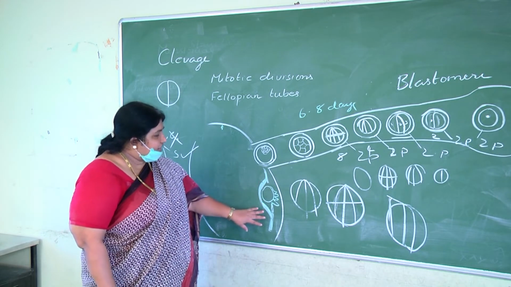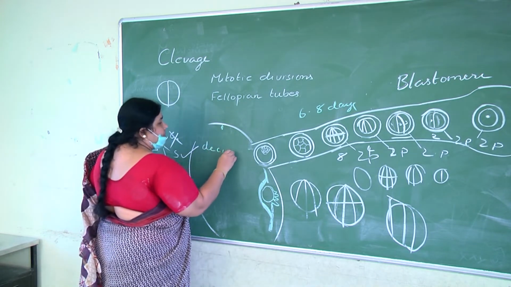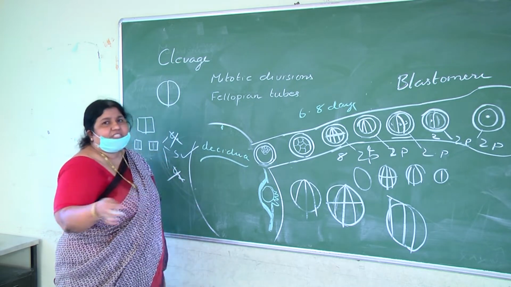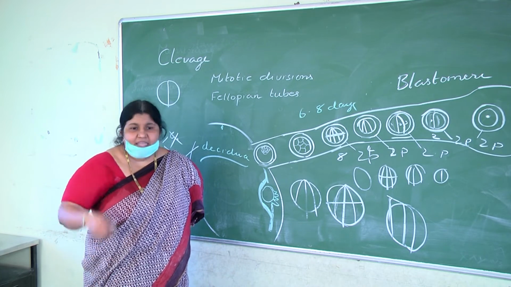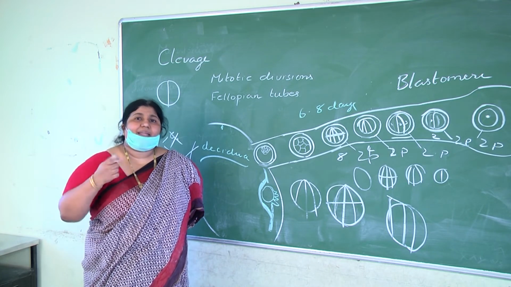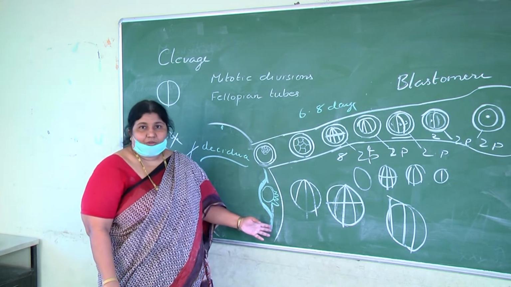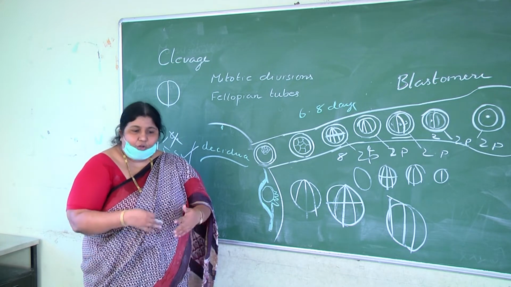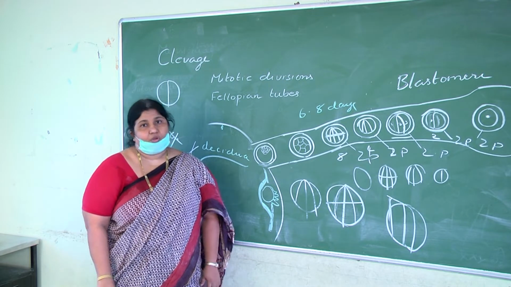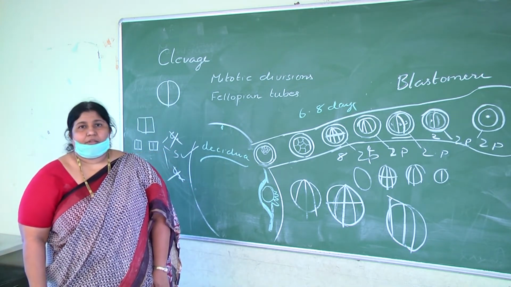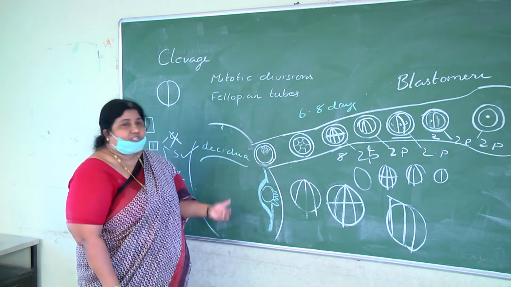Now, after implantation, the endometrium is referred to as decidua. Decidua is the thing which is shed off. Like decidual teeth, milk teeth: decidua means shed off. Milk teeth, one day they shed off, and we call them decidual teeth. The endometrium also, after childbirth, will come out. That is called afterbirth. Placenta and endometrium also will shed off. Because it is going to shed off in future, that is called decidua.